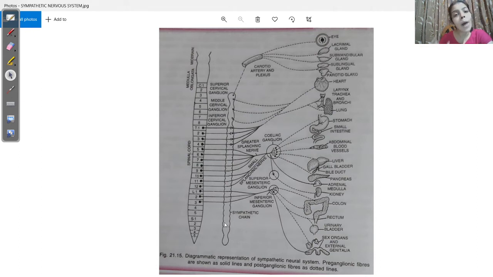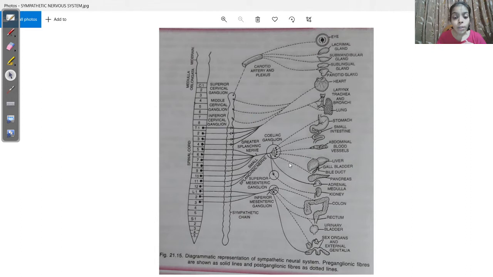Sympathetic trunk. Now why has this word trunk been used? Because from this trunk, another new set of nerve fibers will emerge. So one set of nerve fibers comes from the spinal cord to the sympathetic trunk, and another set of nerve fibers emerges from the sympathetic trunk. And where are they going?